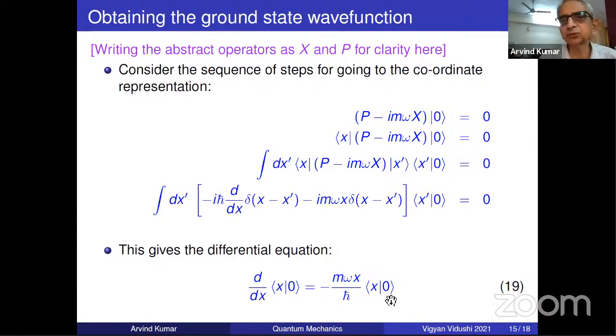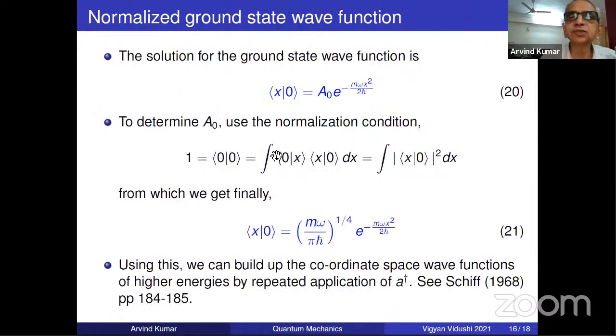We have come back, just a new notation. I could have written it as psi 0 x. And this is rather easy to solve, and you get the ground state wave function. It's identical to what we got earlier, except today we are writing it as psi 0 x. On that day, we would have written psi 0 of x. So this is the wave mechanical wave function.